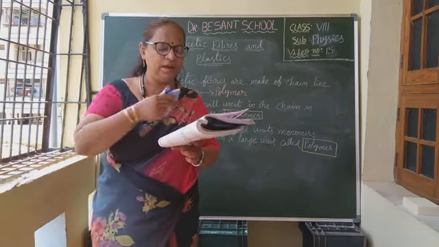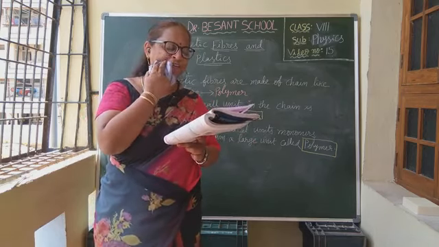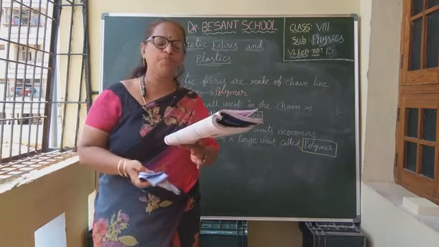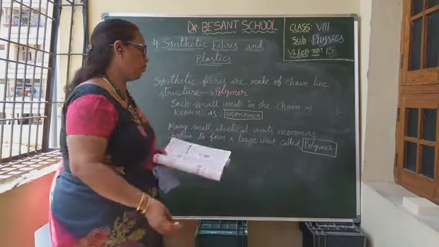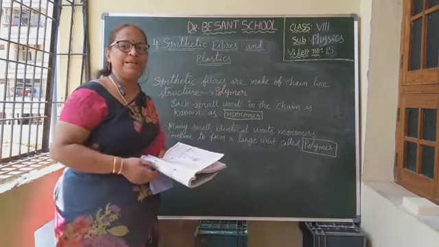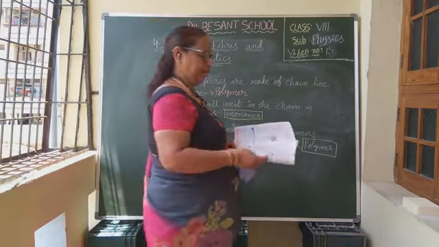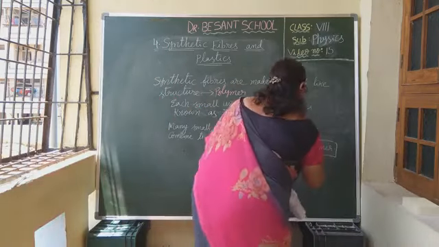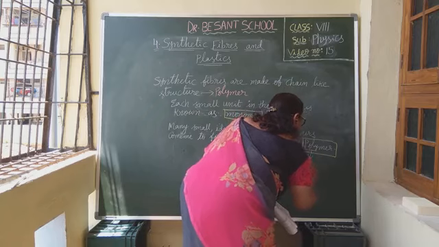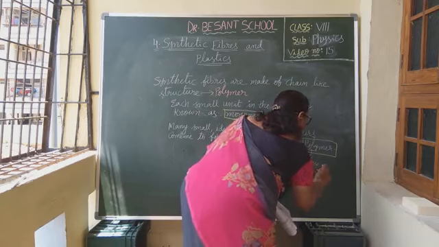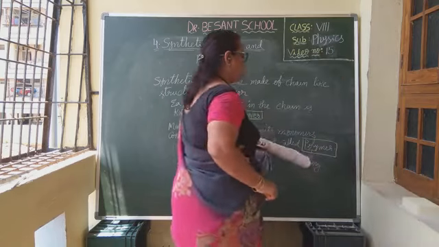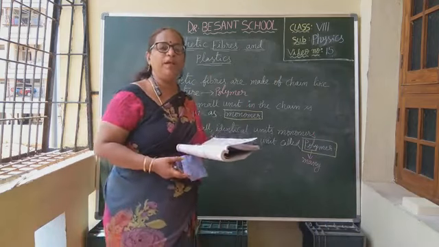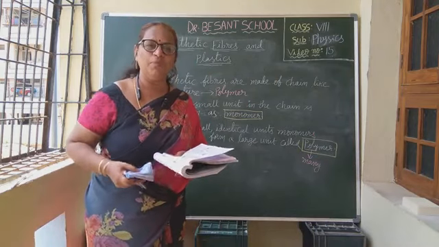Clear, children? Now see, there is a box given. Do you know what polymer means? What is the meaning of polymer? I told you, poly means many. So what are that many? Many small units combined and formed a polymer. So it is called polymer.